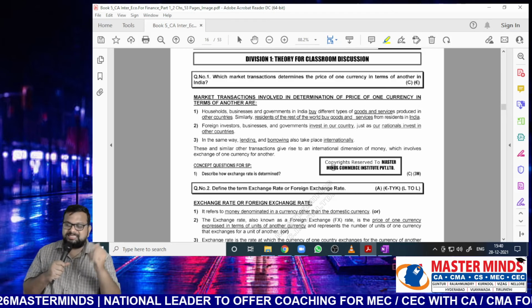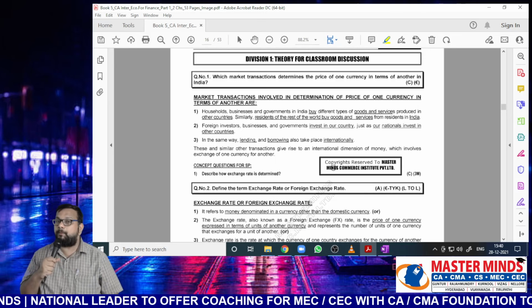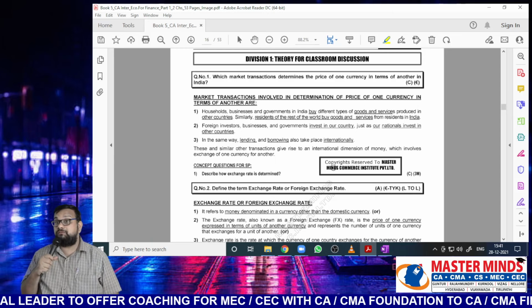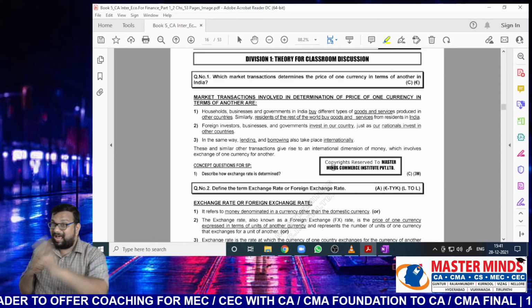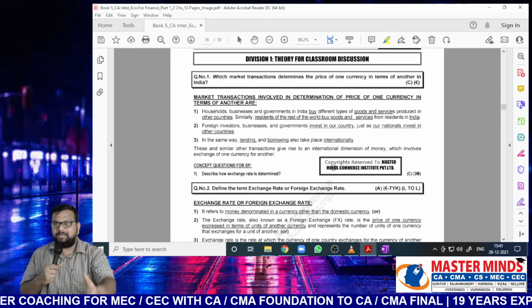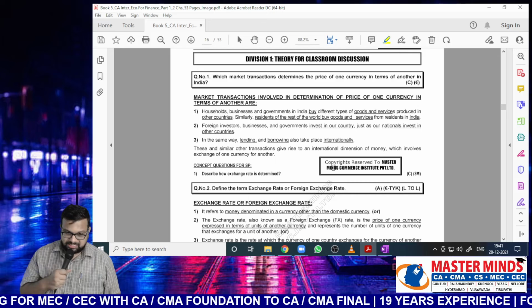Third point, in the same way, lending and borrowing also takes place internationally. So we are borrowing from other governments or other international agencies. Then also we need to convert from one currency to another currency. There are several other transactions, but these are the primary reasons because of which we have to convert from one currency to another currency.